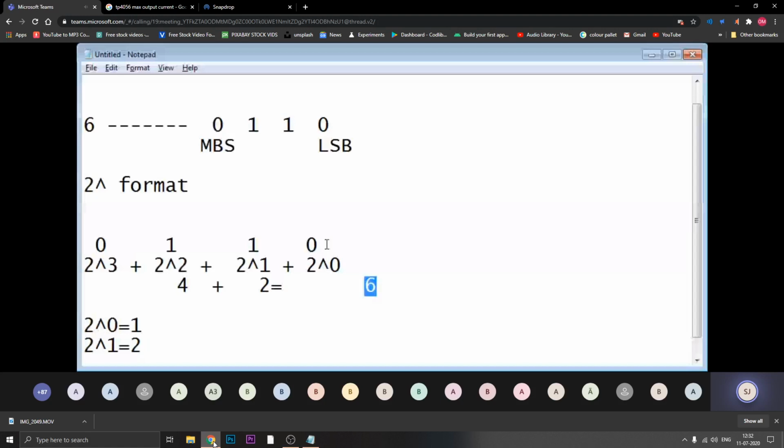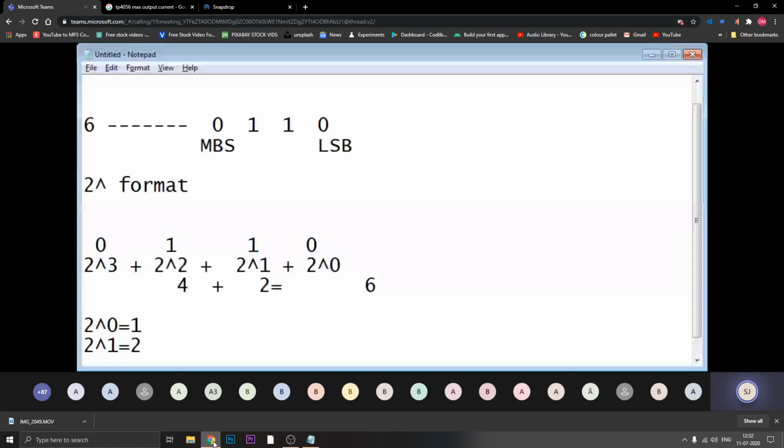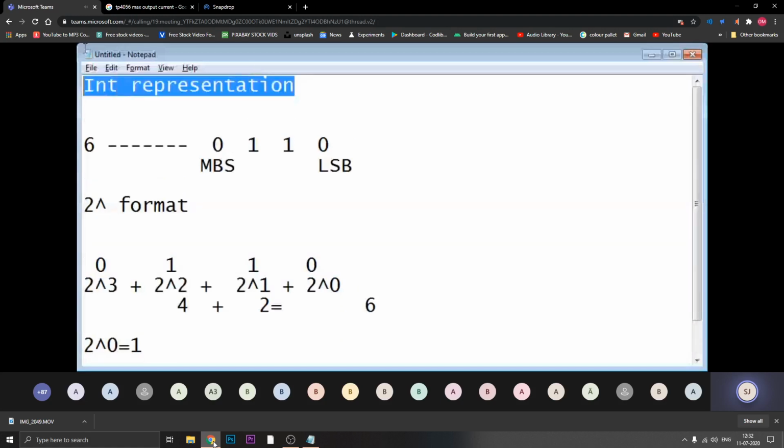Okay, so likewise your integer representation happens. As we are discussing the first point of information representation, the first one is integer representation. As we know, it is used to store negative as well as positive values.